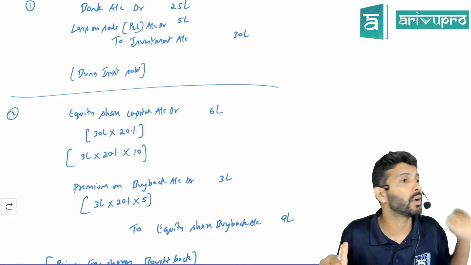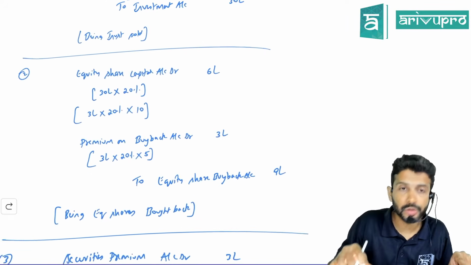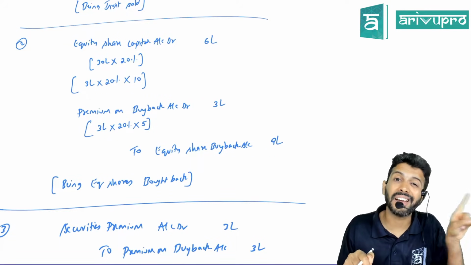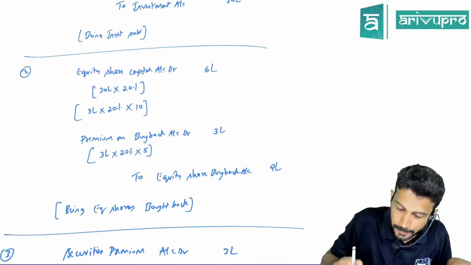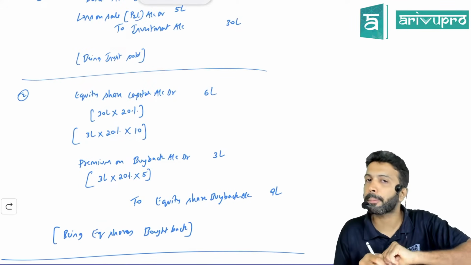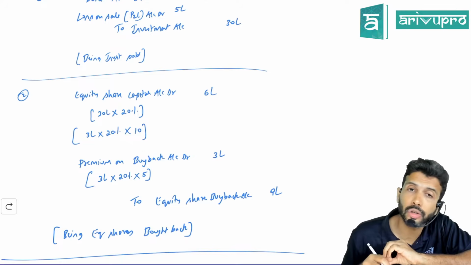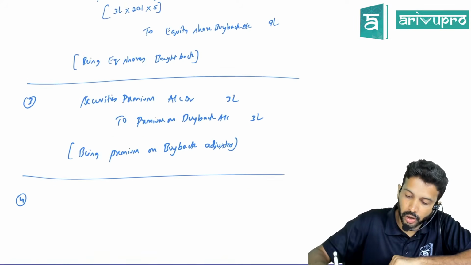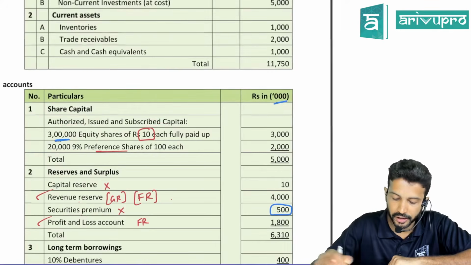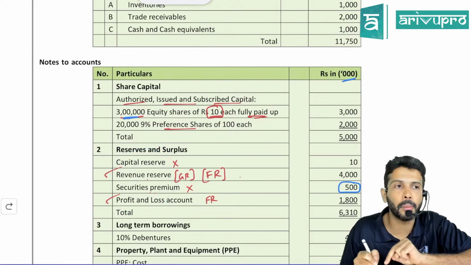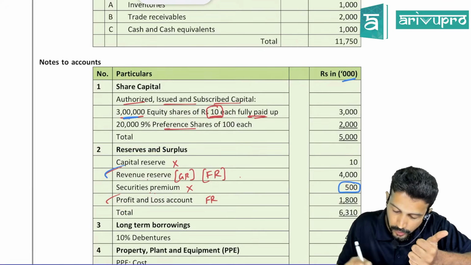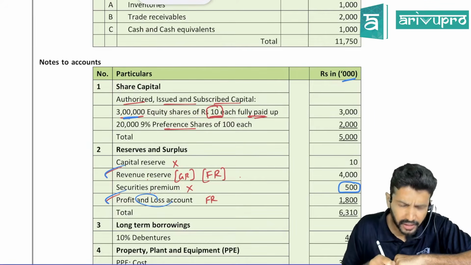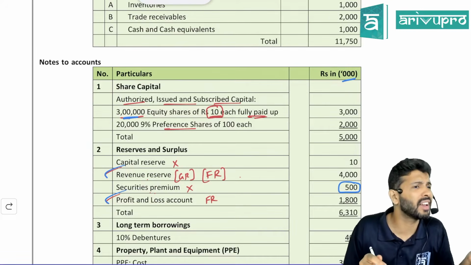Did you issue any preference shares? No. So which method of buyback are we targeting here? It's entirely profits. So capital has reduced by 6. So there is a capital gap of 6. So you need to create CRR also to the extent of 6 lakh rupees. Which reserve will you use to create CRR? Here, all the 4 of them, or only 2 among the 4? One is the revenue reserve, another one is P&L. Generally, study material uses the revenue reserve first and then P&L. Actually, there is no order because both are anyway free reserves.